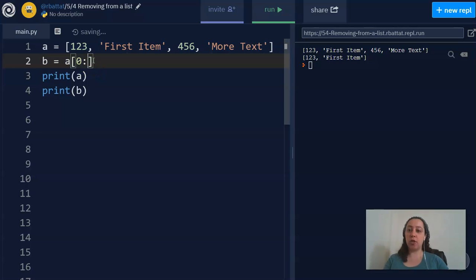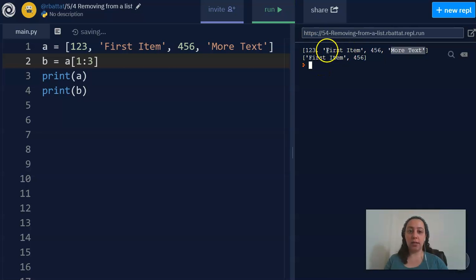If I was to change this to 3, what would it print now? Well, now it has indices 0, 1, 2, and it does not include more text, which is at index 3. What if I change this to be 1? What will it print now?